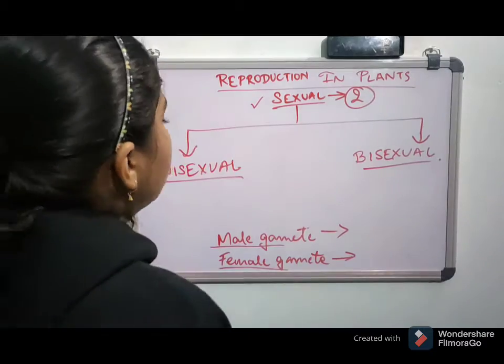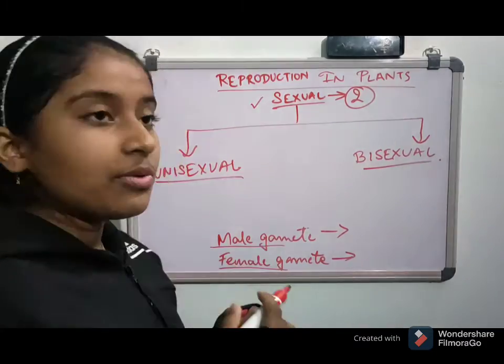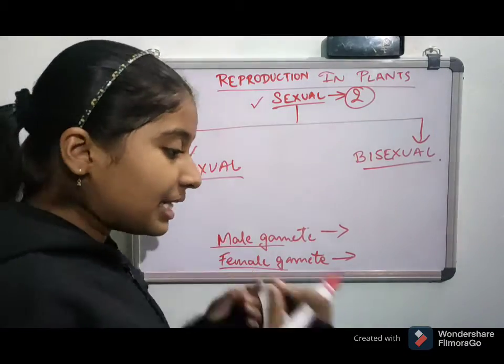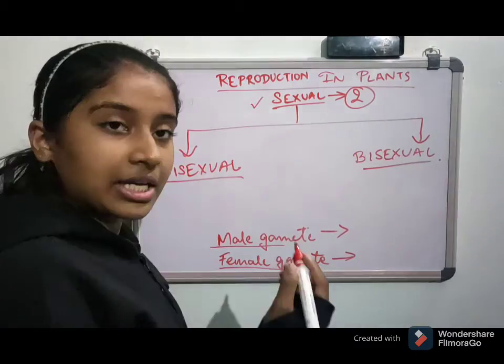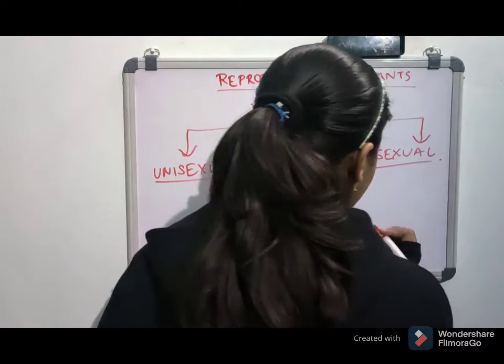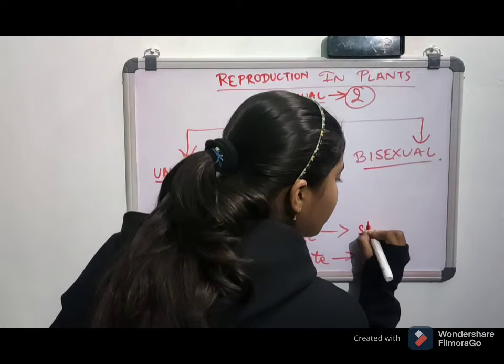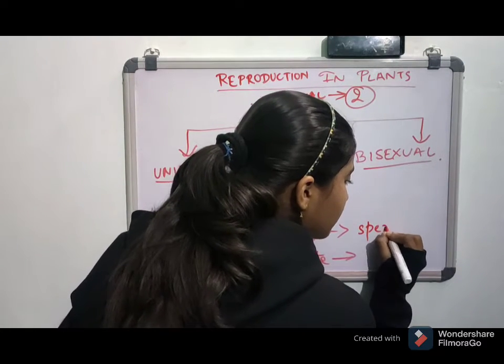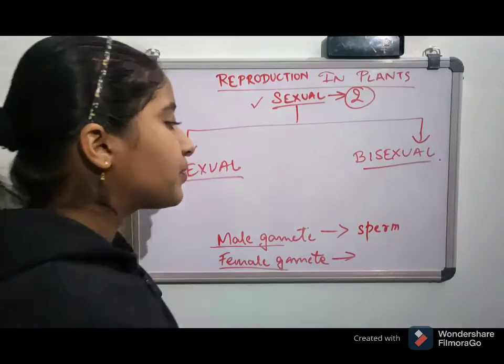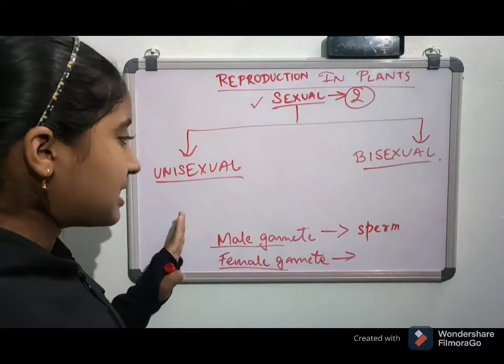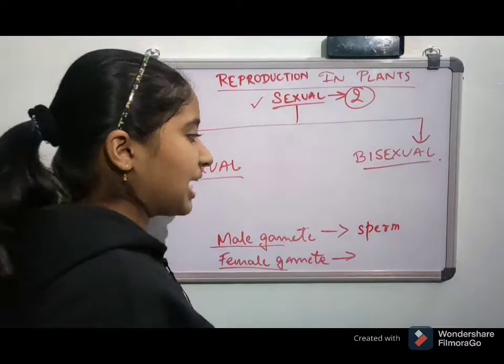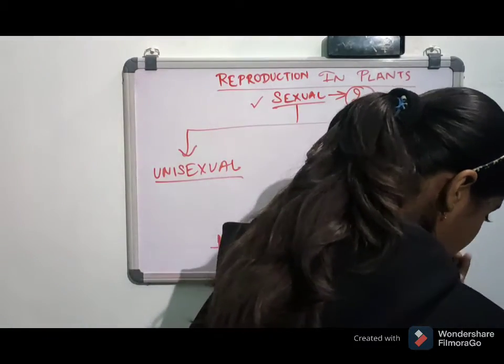So what is the particular name we have given to a male gamete? It is known as a sperm. The male gamete is known as the sperm and the female gamete is known as the ovum.